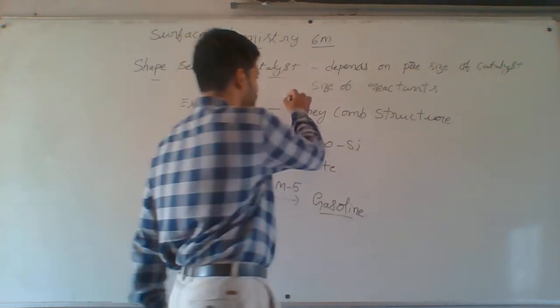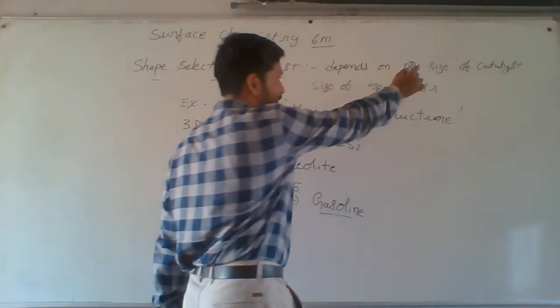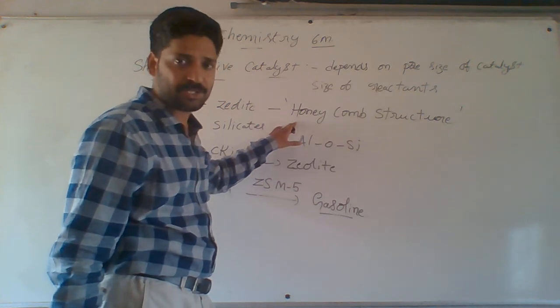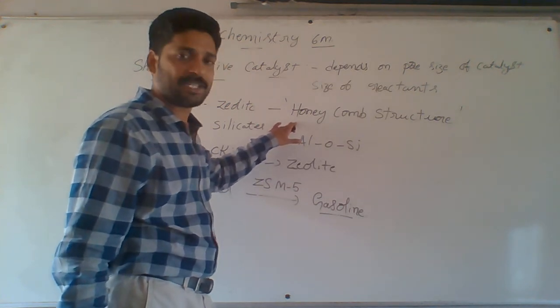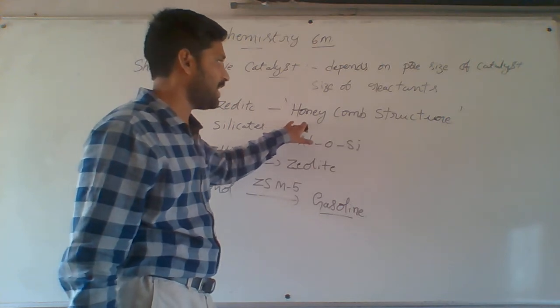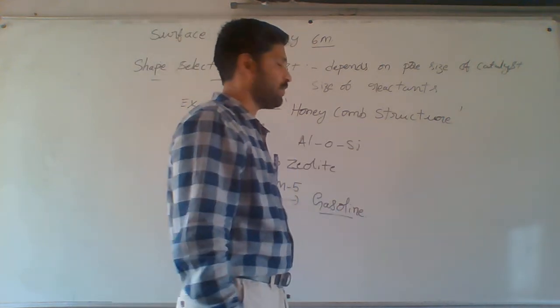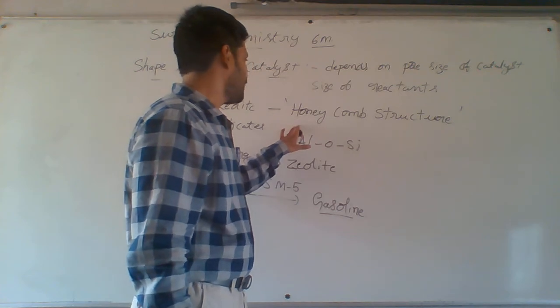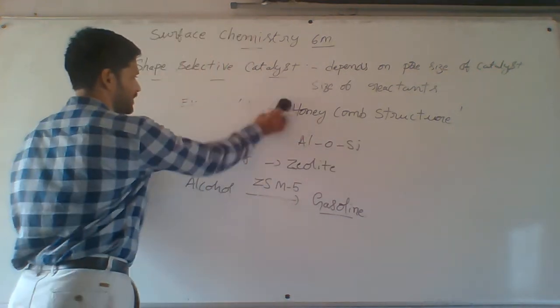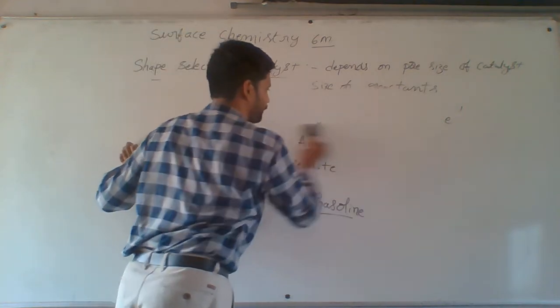The reason is it depends upon the pore size of the catalyst, more number of pores are there, and it depends upon the size and shape. Zeolite has a honeycomb like structure. That's why it acts as a good shape selective catalyst.